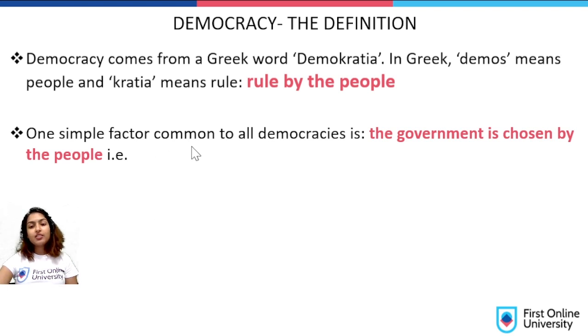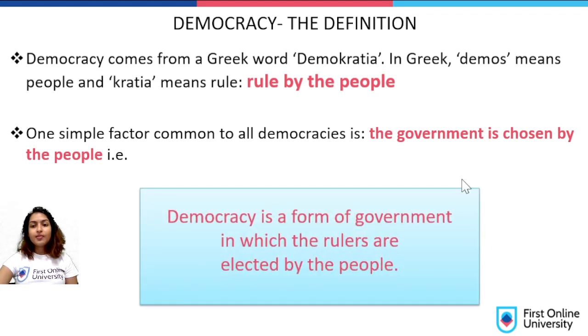One simple factor common to all the democracies is that the government is chosen by the people. In this box, you have the definition of democracy. Democracy is a form of government in which the rulers are elected by the people.